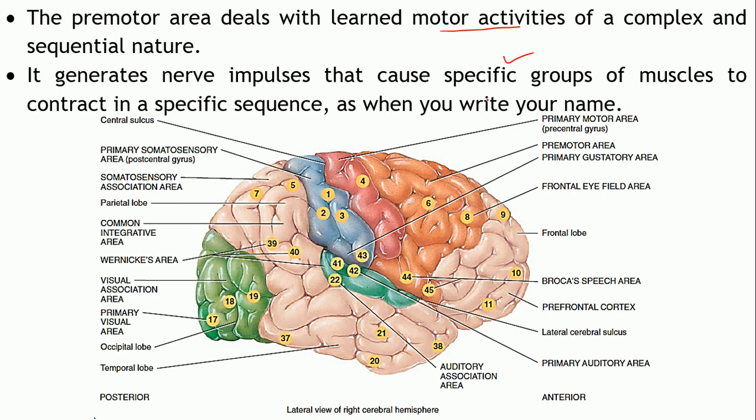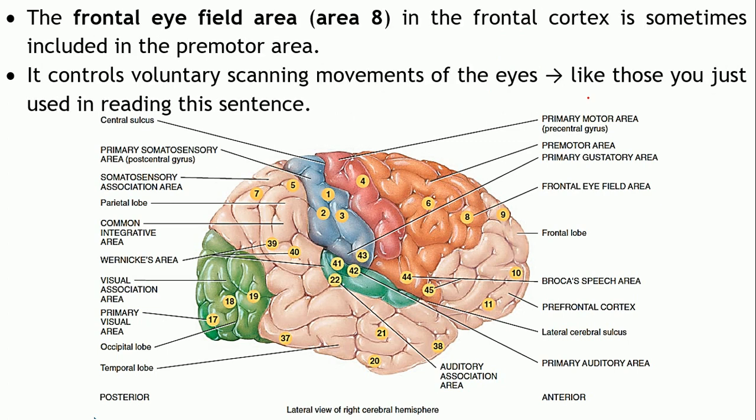Say for example, when you are writing your name, do you have to think while writing your name? You can write it very quickly, right? As you have learned to write your name, to spell out your name, that's a skill which you have developed. So even with your eyes closed you are able to write your name very correctly, right? That's because of the premotor area.